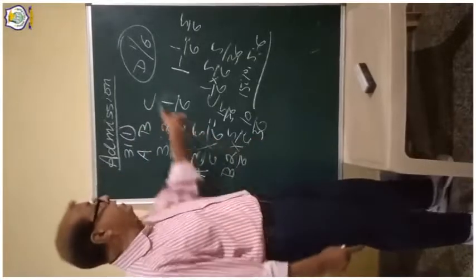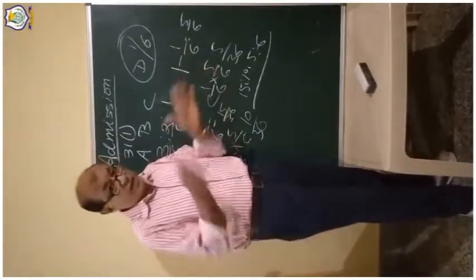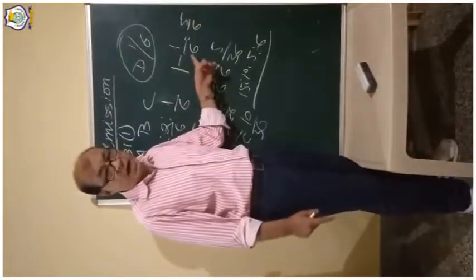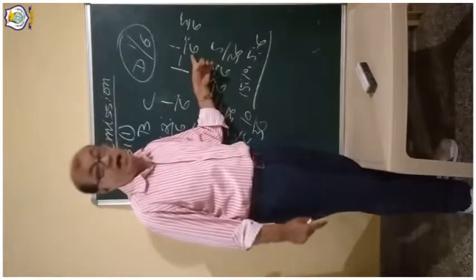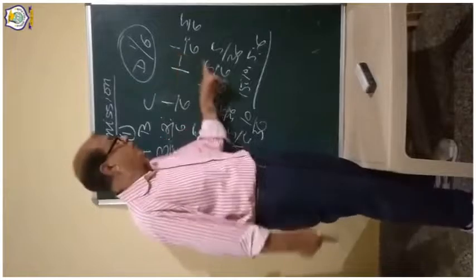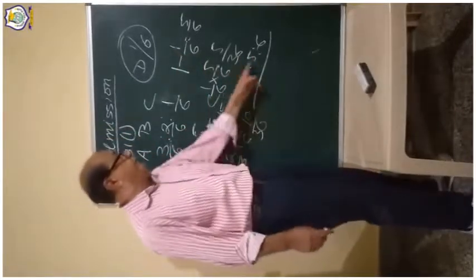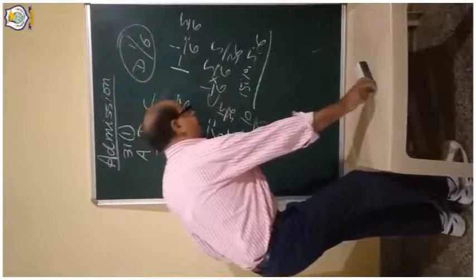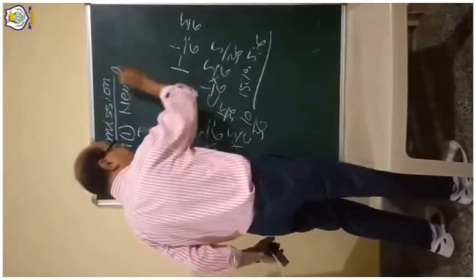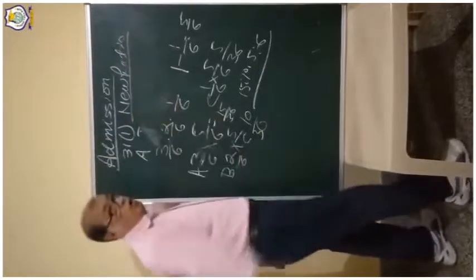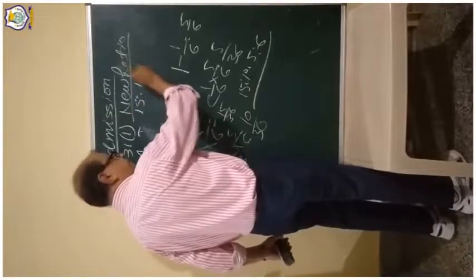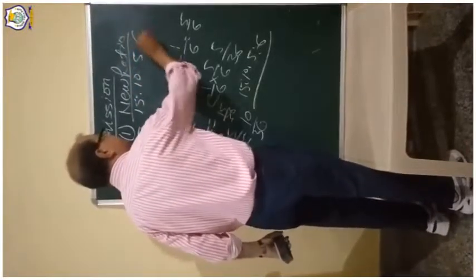Now D is getting 1/6. The LCM is 36, so 6 goes into 36 six times, and 1 multiplied by 6 gives 6. So with 15, 10, 5, the new ratio of the firm is 15, 10, 5 and 6.